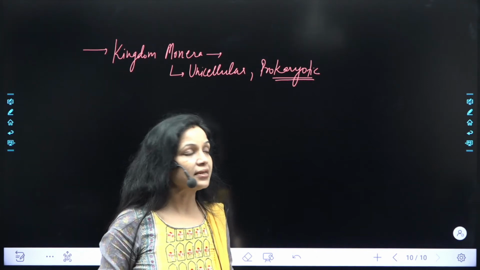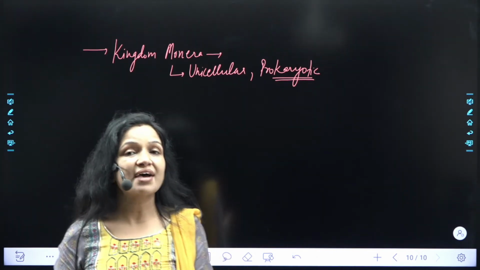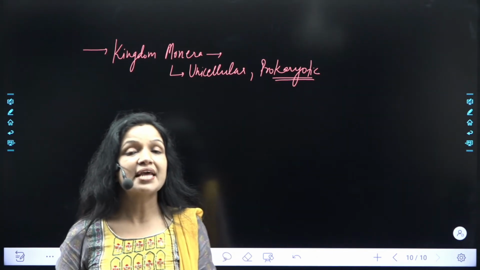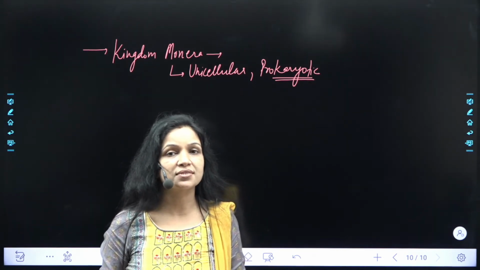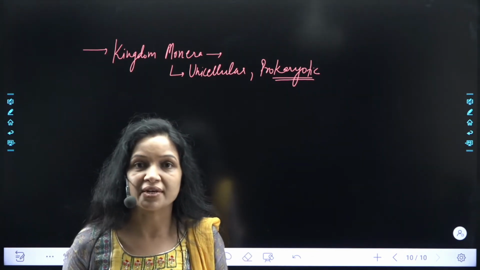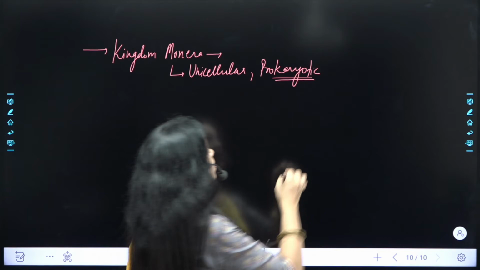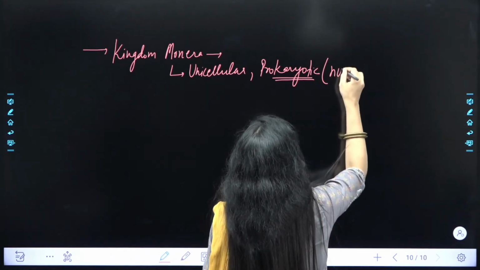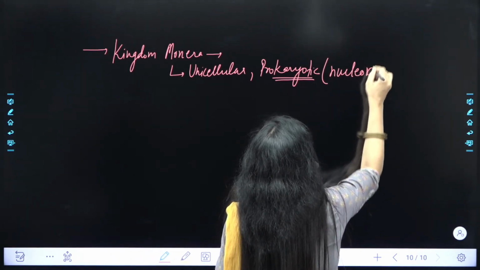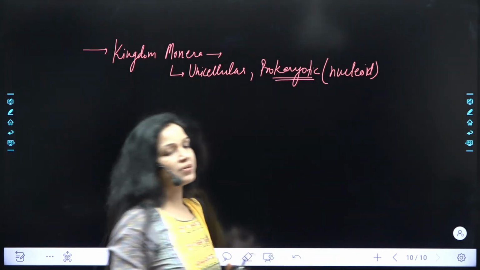Why we say it is an incomplete cell? Because it does not have a well-defined nucleus. It has an incomplete nucleus. It does not have a nuclear membrane. Such nucleus is called as what? It is called as nucleoid. ध्यान रखनी है ये बात भी, important point. ठीक है, आपसे सिंपल ऐसे क्वेश्चन पूछ सकते हैं.